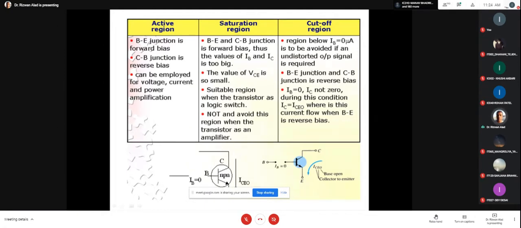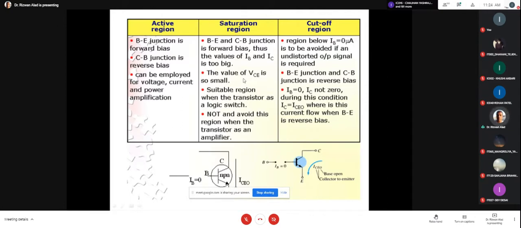Now what is your doubt whenever VBB is greater than VCC? It may be possible that VBB is greater than VCC, or VBB is less than VCC, or VBB is equal to VCC. Accordingly, whenever emitter junction is forward biased and collector junction is reverse biased, the behavior of the transistor is always in the active region.